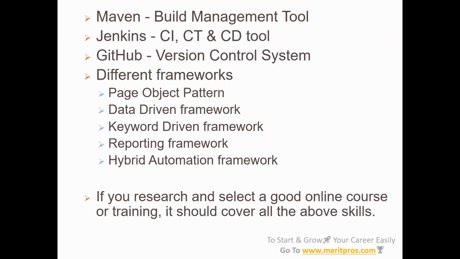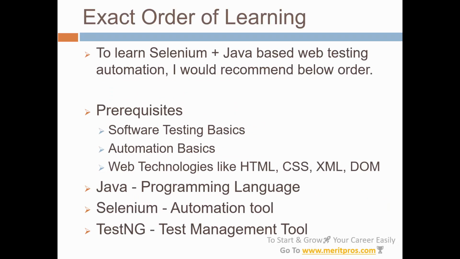Then we need to learn a build management tool. So here Maven is at the top. Then we need to consider a CI/CD tool. So that is like continuous integration, continuous testing, and continuous delivery. Jenkins is really popular. Then we need to also learn a version control system. So let's say GitHub. Then different frameworks like page object pattern, data driven framework, keyword driven framework, reporting framework. Then we have the hybrid automation framework, that is a combination of all these frameworks together. So all these skills we need to learn.